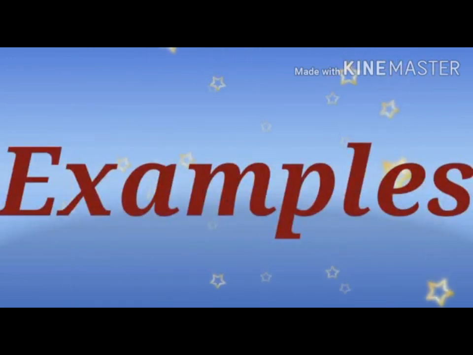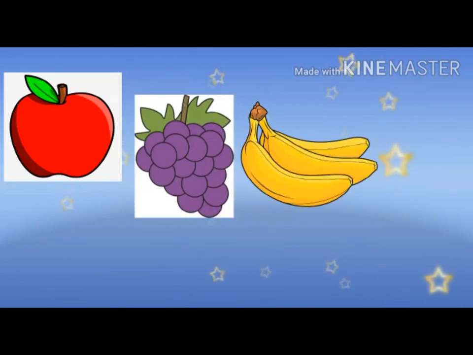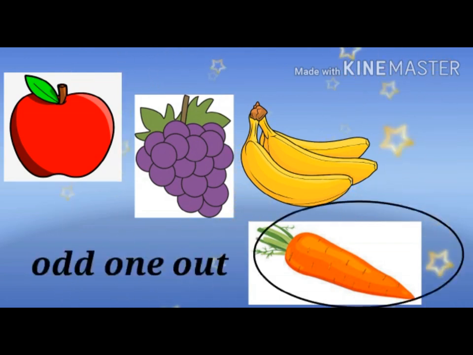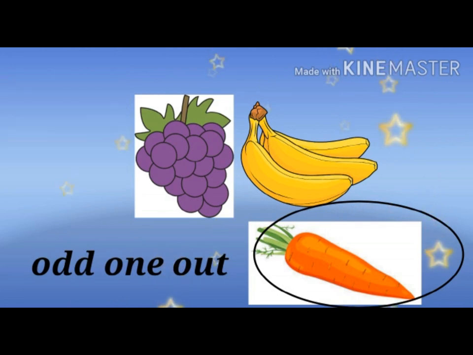Now here we have some examples. We have some fruits: apple, grapes, banana and carrot. Now tell me which one is odd one out. Are all these fruits? No, the carrot is not a fruit. So it means that carrot is odd one out.